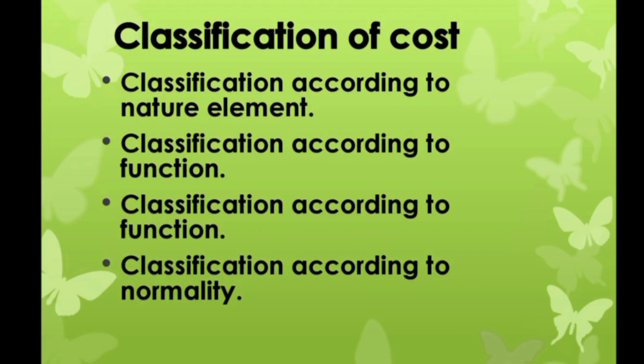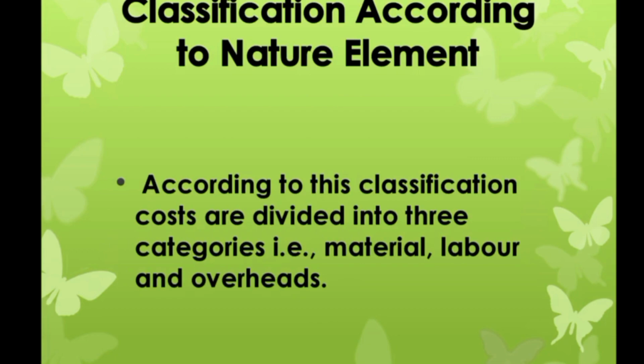First thing, classification according to nature or element. According to this classification, costs are divided into three categories: material, labor, and overhead. The classification helps in finding out the total cost of the product. This also helps in the valuation of work in progress and finished goods.